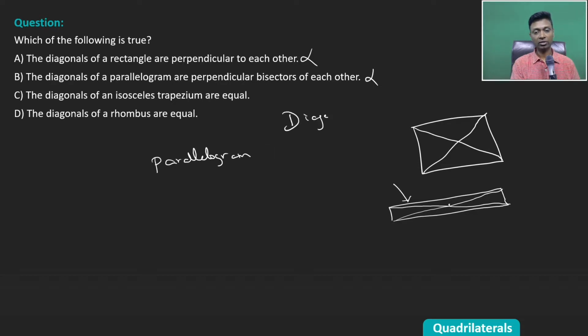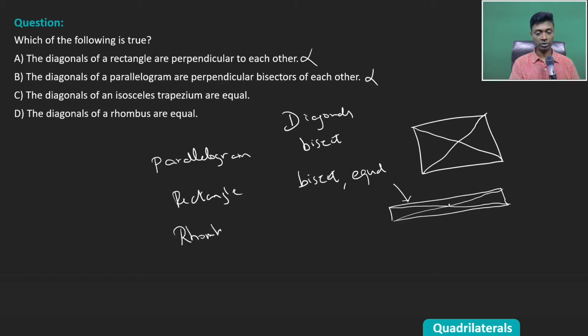the diagonals will bisect each other. For a rectangle, they will bisect each other and be equal. For a rhombus, they will bisect each other and be perpendicular to each other. For a square, they bisect, they are perpendicular, they are equal.